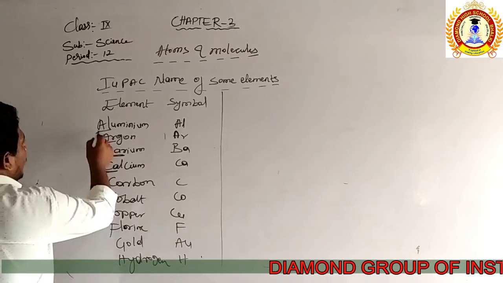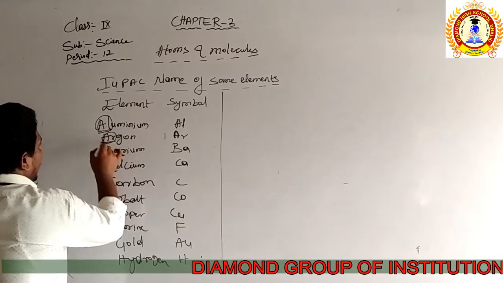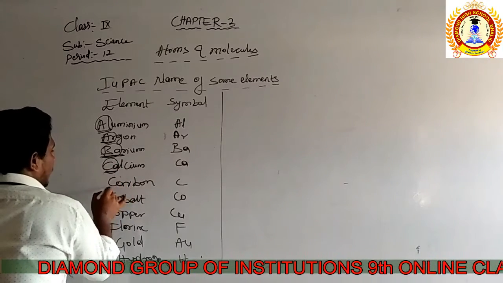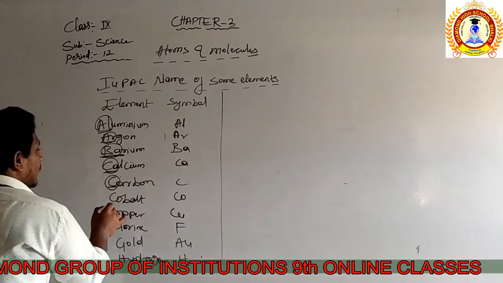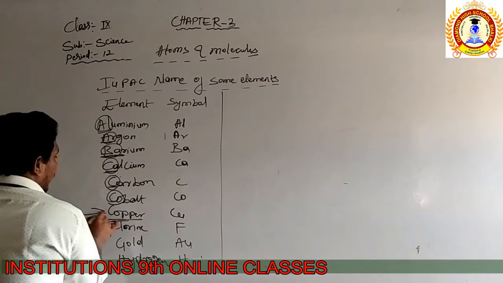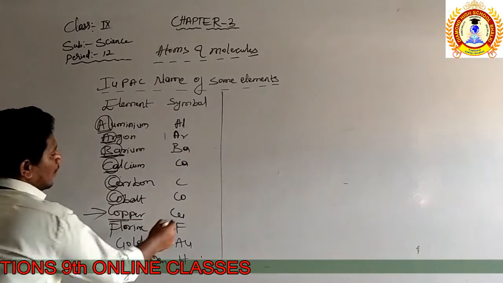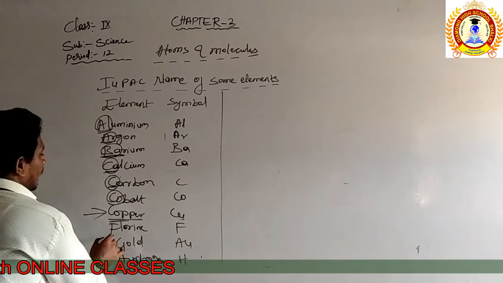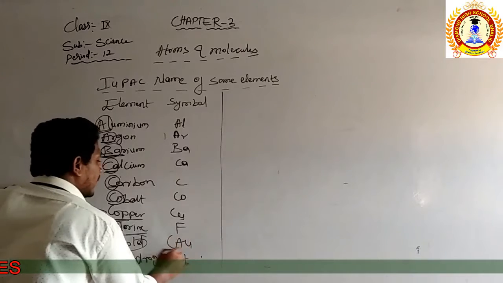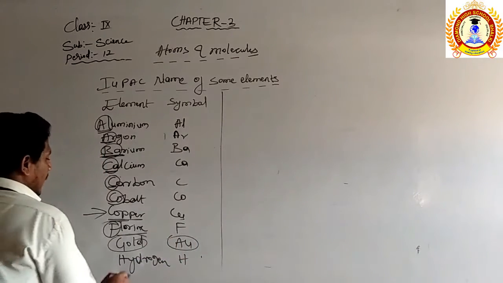You see here, aluminium is Al, argon is Ar, barium is Ba, calcium is Ca, carbon is only C, a single letter is used here, cobalt is Co. Copper is taken from a different source, because there is no U in it, only the C is there. Fluorine uses the first letter. Gold is again taken from the Latin or Greek word.